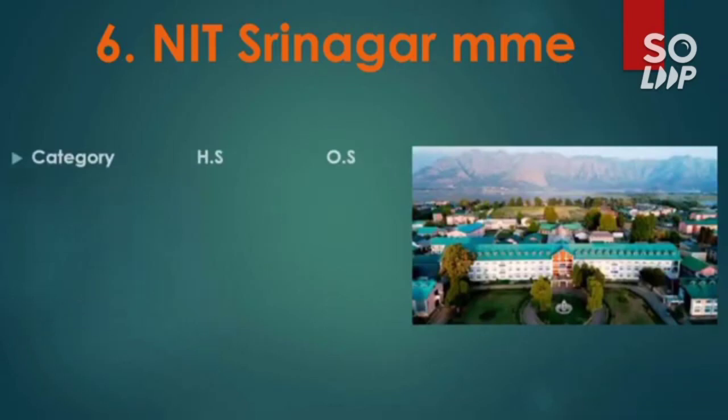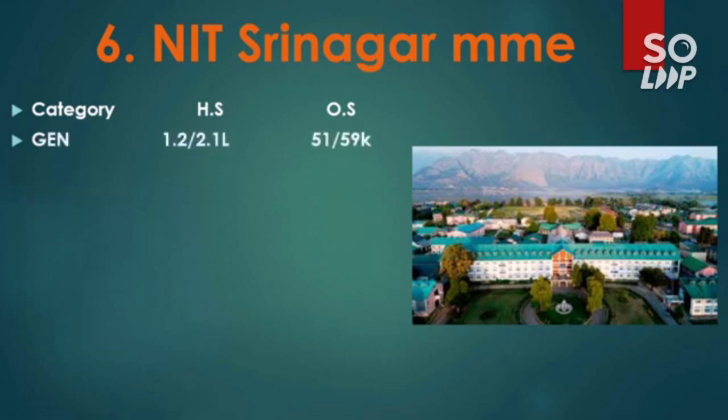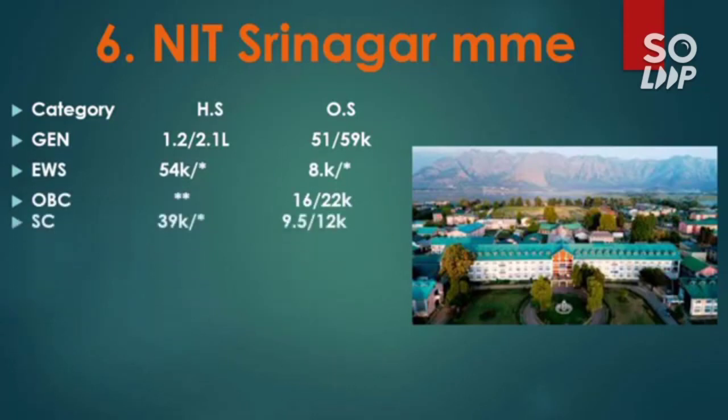So the next one is NIT Srinagar, metallurgical and materials engineering. So here is the cutoff for general, 51 and 59,000. That is, if you score around 95 percentile, if you are general from another state, then you can easily get this NIT with this branch. So for EWS 8,000, and for OBC 16 and 22,000, and for SC it is 9.5 and 12,000.